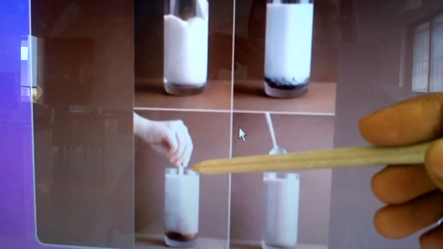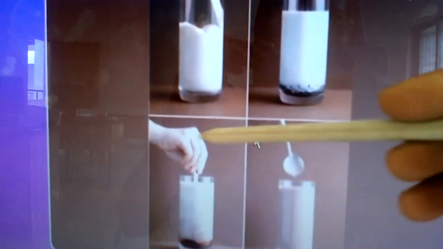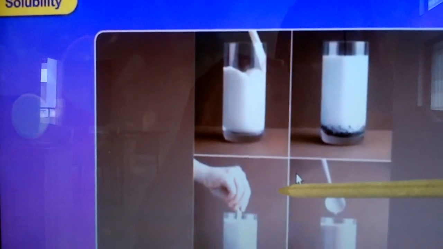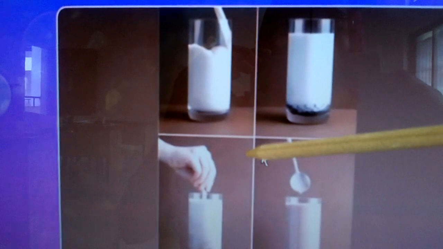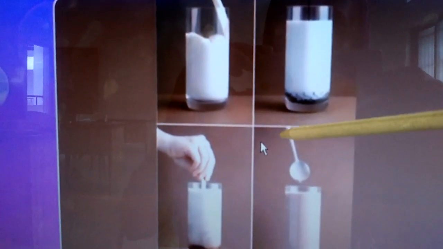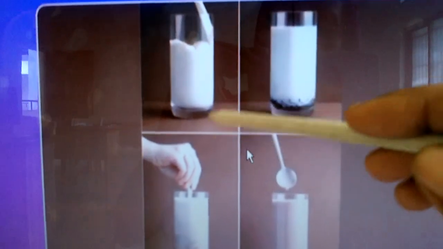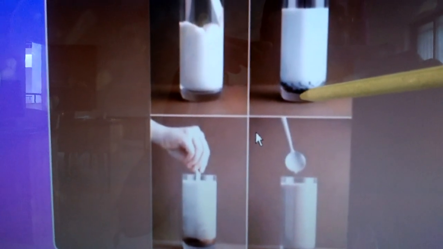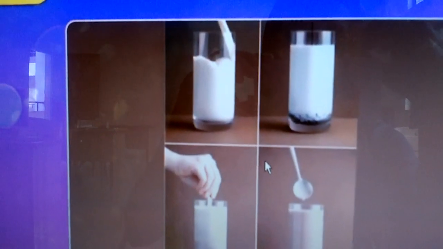Then again your mother has to use the spoon to mix very well. So it is referred to as soluble. Whatever is completely mixed in water or in milk is called soluble.